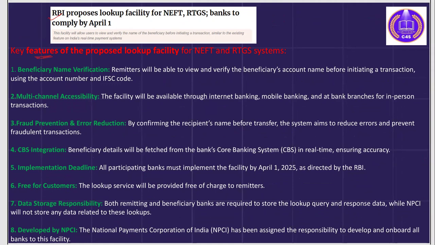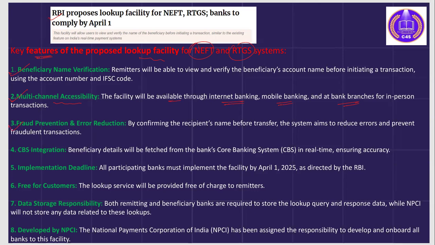The key features associated with the lookup facility for NEFT and RTGS system. The first one is beneficiary name verification, the core key feature. Second one is multi-channel accessibility. The facility will be available through internet banking, mobile banking, and at bank branches for in-person transactions. Third one is fraud prevention and error reduction.